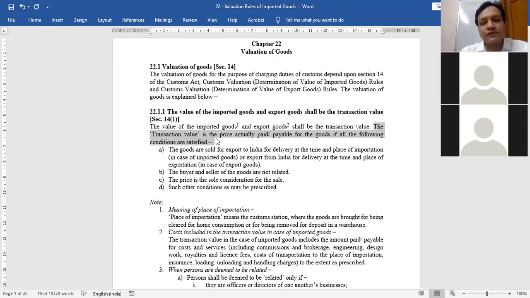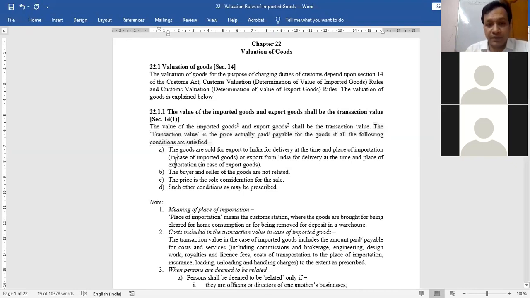The next question arises, what do you mean by this transaction value? It is the price actually paid or payable for the goods. So as an importer, what price I will pay when I import something? Suppose I am purchasing something from France, what price I will pay? That price is the transaction value. That is the value on which custom duty will be charged. But what price I pay, I have to take that price only and only when I satisfy some conditions.